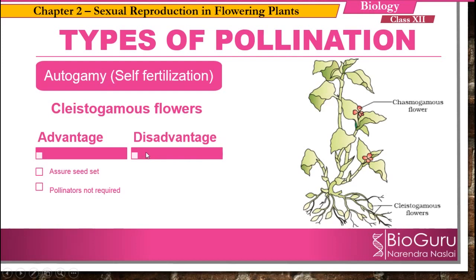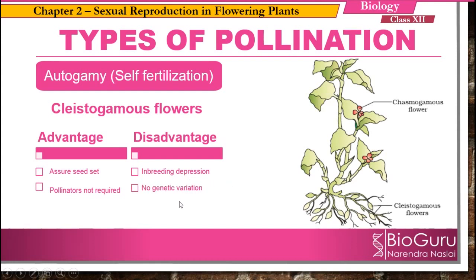Now what are those disadvantages? Let us see. Because there is self-pollination in clistogamous flower, it leads to a condition called inbreeding depression. When there is continuous self-pollination, that means when there is a transfer of pollen grains in the same flower for several generations, that leads to a condition called inbreeding depression. Means they are going to lose their biological fitness in future. Also, they are going to lose their reproductive capacity. So they will come to the edge of extinction.